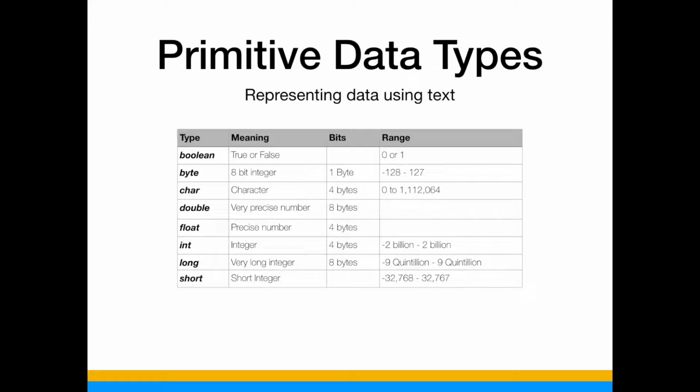The combination of all these primitives, along with other structures, creates objects. So, for example, an object that wraps an array of characters is a string. An object that wraps an integer is called Integer, and so on. We're going to be reviewing more of these as we go forward with the class.